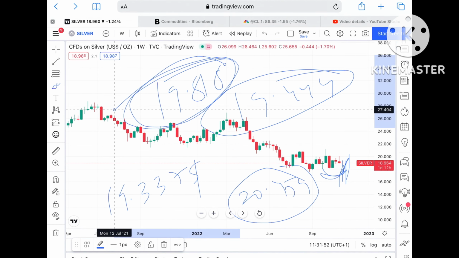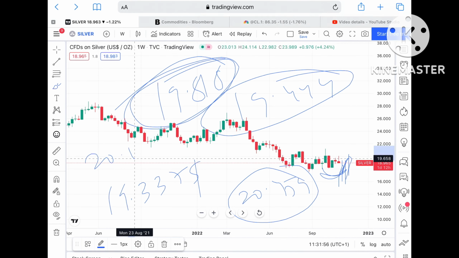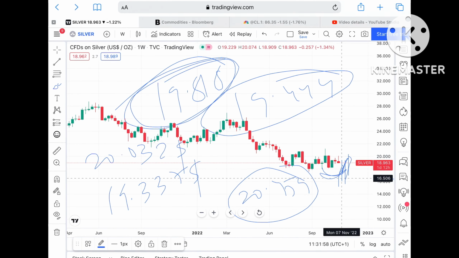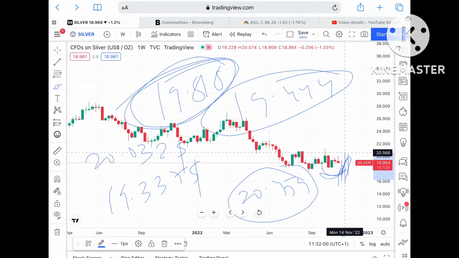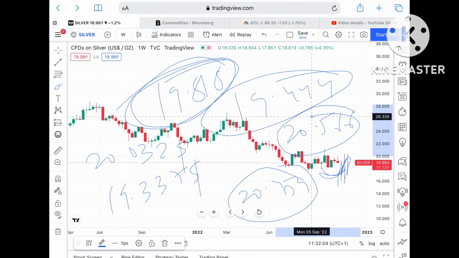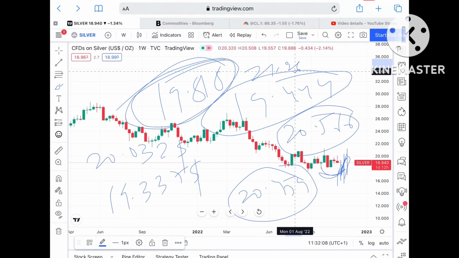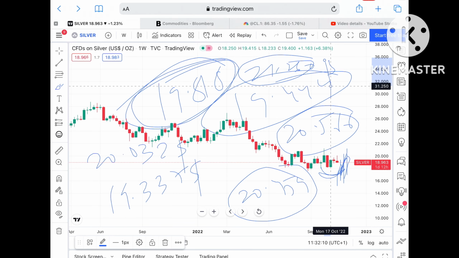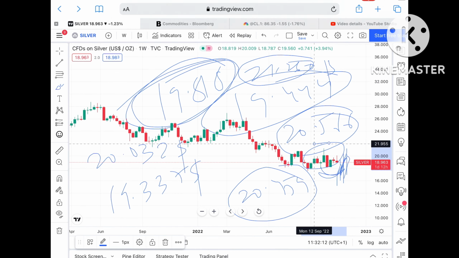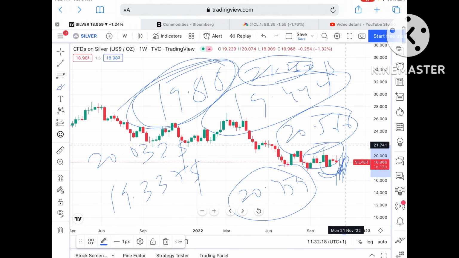Keep this in mind. Once the price goes above $19.818, it can touch $20.032, and from there it can go towards around $20.566. From there it can go further upside, and there is a probability of touching 21.260, and from there it can move further upside if the price goes above this level. If the price comes close to around 21.260, then it can go further high